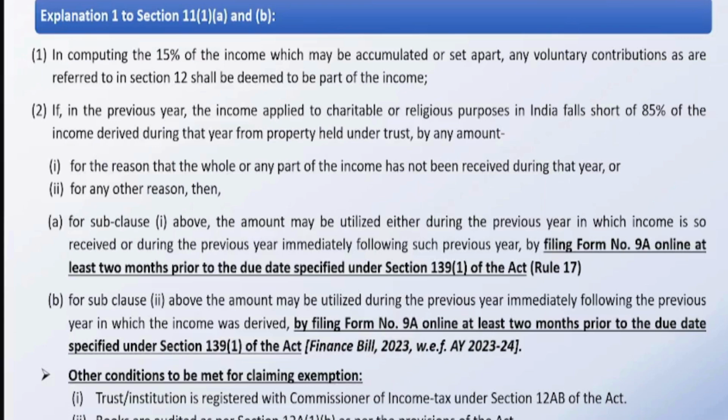Let me take a practical example. Suppose you are receiving some money in the month of March or at the end of March for a project which is to be executed in the subsequent financial year. Now, what will happen is you have accumulated the money, you have a surplus, you will end up paying taxes, but the department has provided Form number 9A. You can file Form number 9A. That particular amount will be treated as deemed application for that particular financial year, and the department will allow you to spend that money in the subsequent financial year. Mind well, the department does not scrutinize Form number 9A. It is just a sort of an intimation to the income tax department.